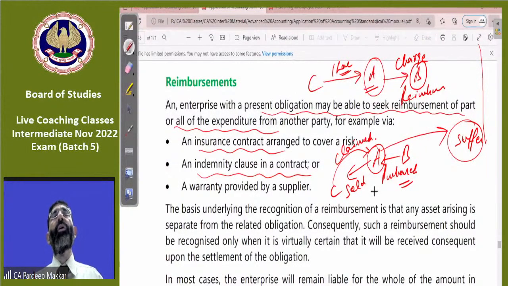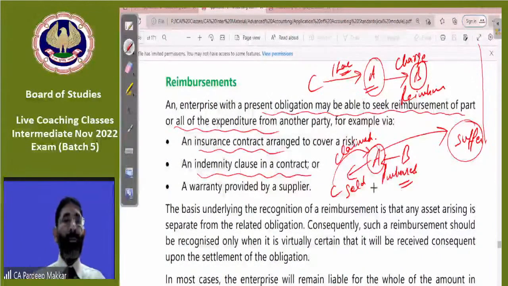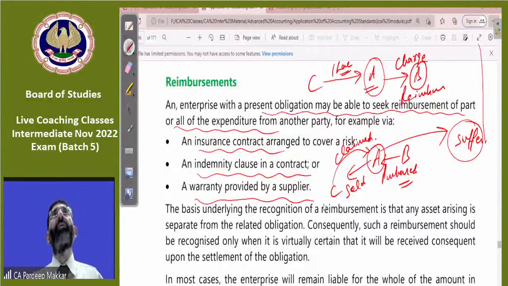Indemnity clause means that if any loss occurs, it will be borne and compensated by the other. Or a warranty provided by the supplier, means B has given us warranty that if goods are not as per the quality, I'll repair those goods. So whatever occurs,